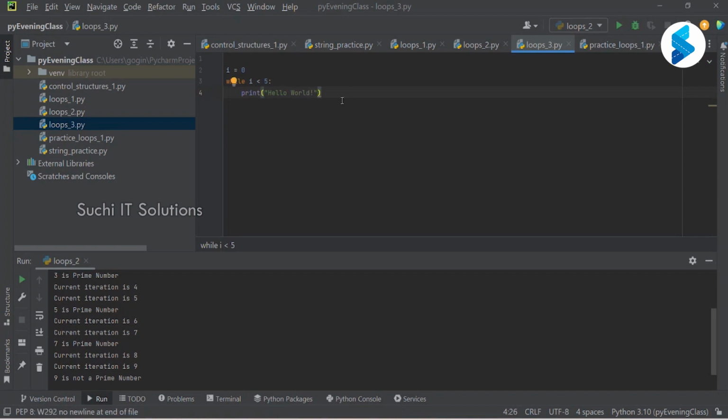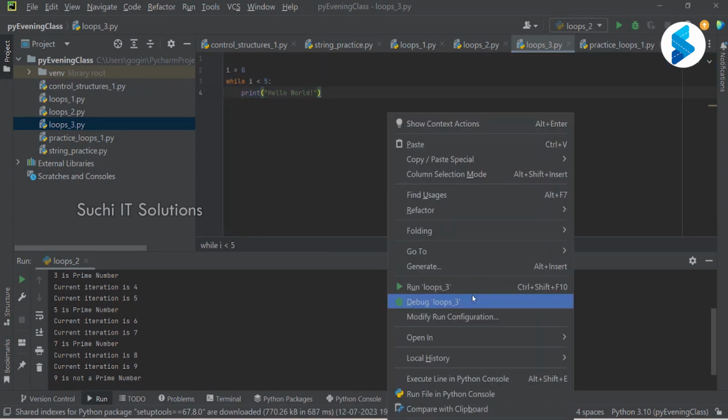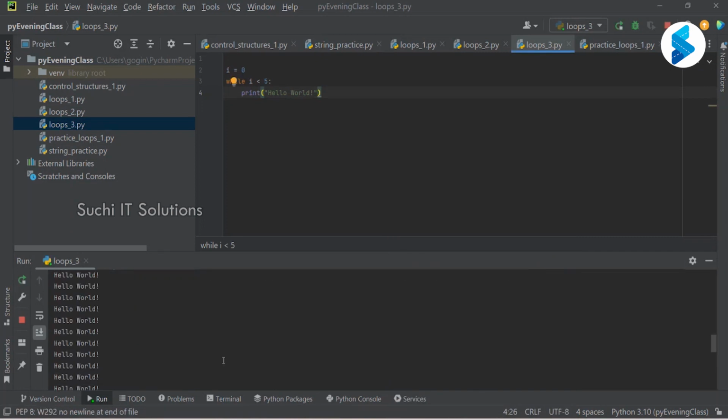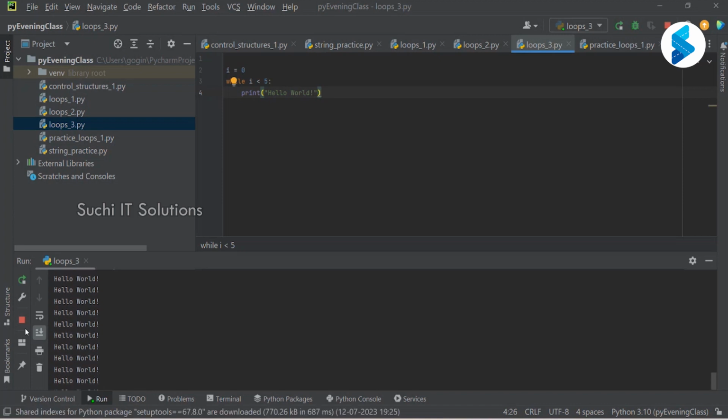So this should lead to what? How many times does this have to loop? Infinite times, right? This should lead to an infinite loop. Let us see what happens. If you see here, the hello world is continuously printing. It is not stopping at all. Are we clear? Yes, sir.